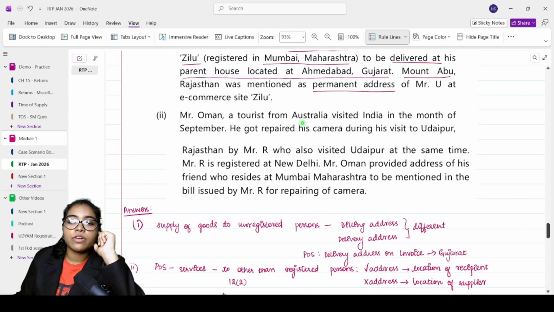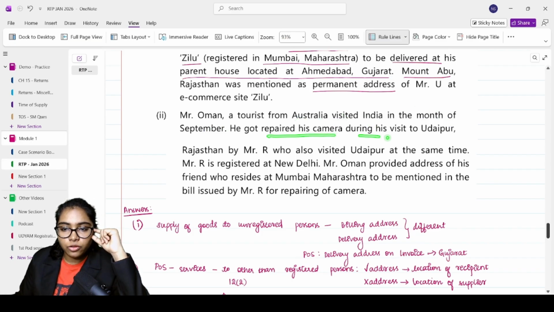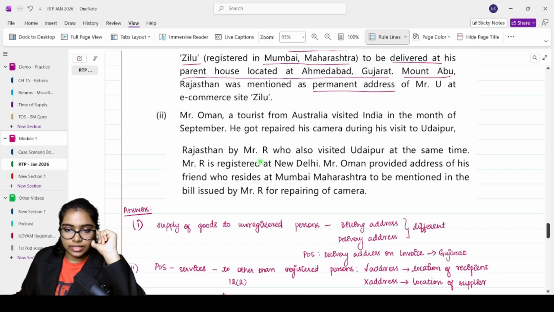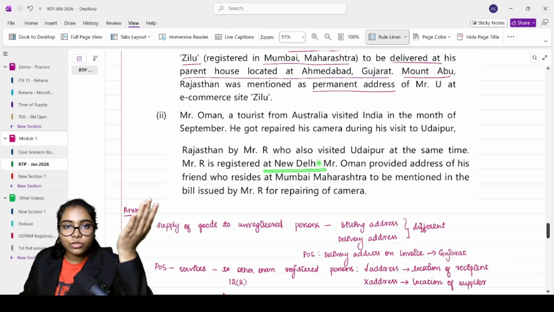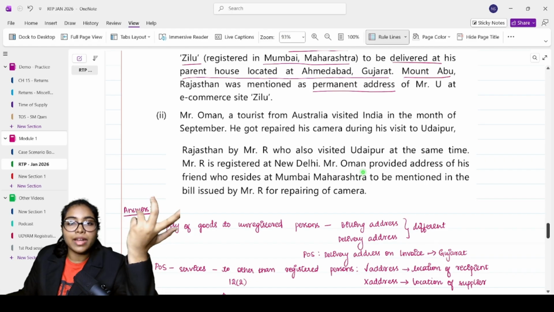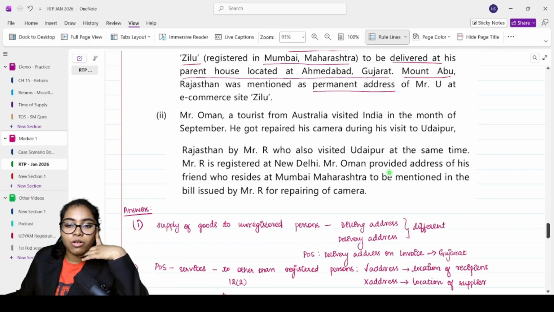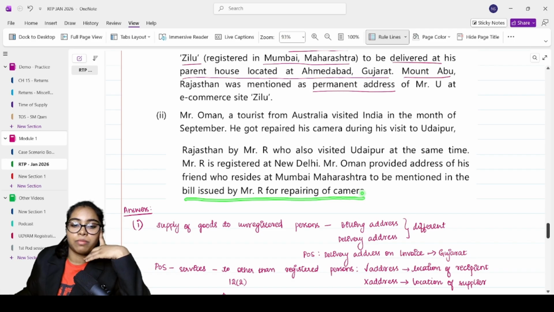Mr. Oman, a tourist from Australia, visited India in the month of September. He got his camera repaired during his visit to Udaipur, Rajasthan, by Mr. R, who is registered in New Delhi and also visited Udaipur at the same time, so they met coincidentally. Mr. Oman provided the address of his friend who resides at Mumbai, Maharashtra to be mentioned in the bill issued by Mr. R for repairing of the camera.